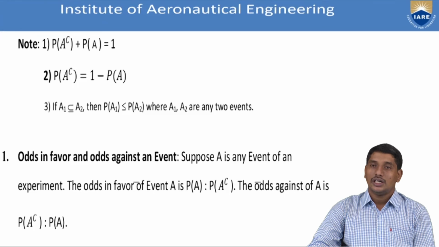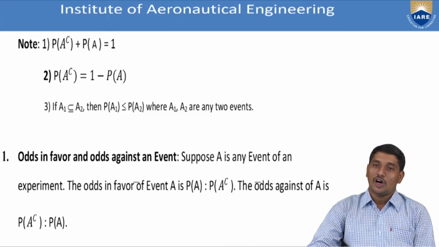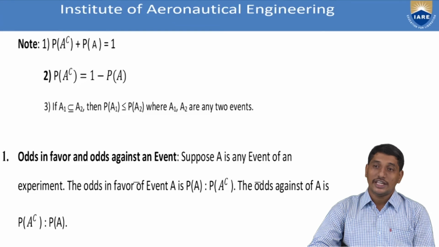If A represents the favorable cases, A complement represents the non-favorable cases of A. So, if you calculate the ratio of P of A to P of A complement, you will get the odds in favor of event A. If you calculate the ratio P of A complement to P of A, the ratio gives you the odds against A. So odds in favor of A is nothing but the ratio P of A over P of A complement, and the odds against A is the ratio P of A complement over P of A.